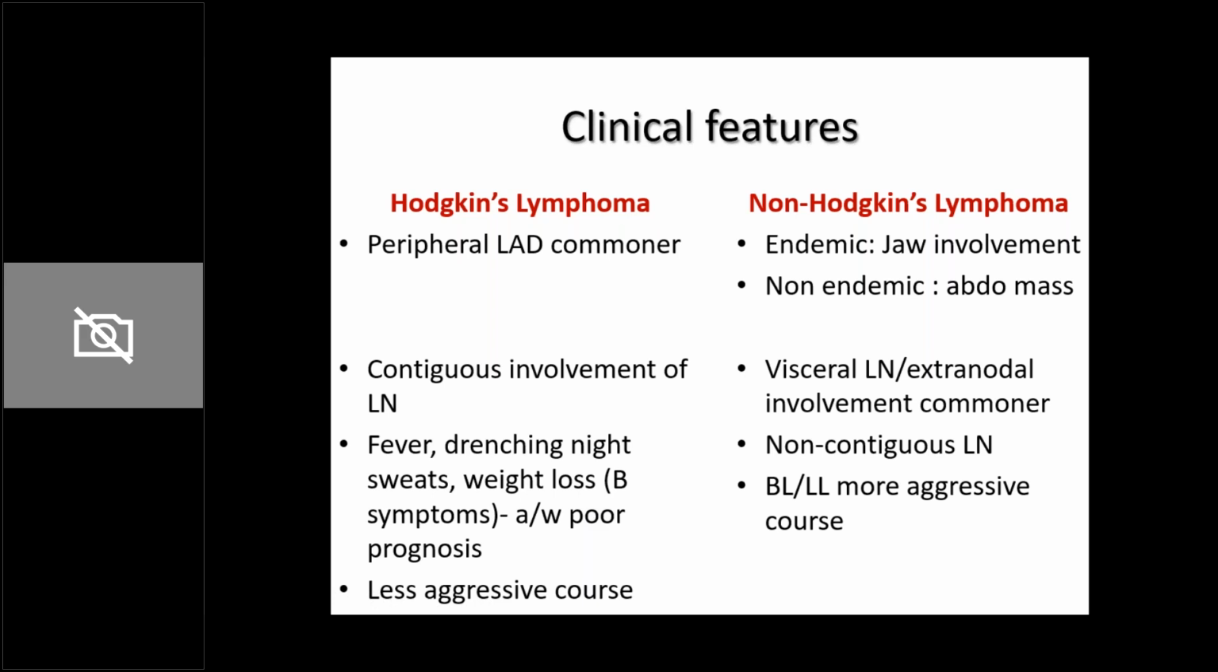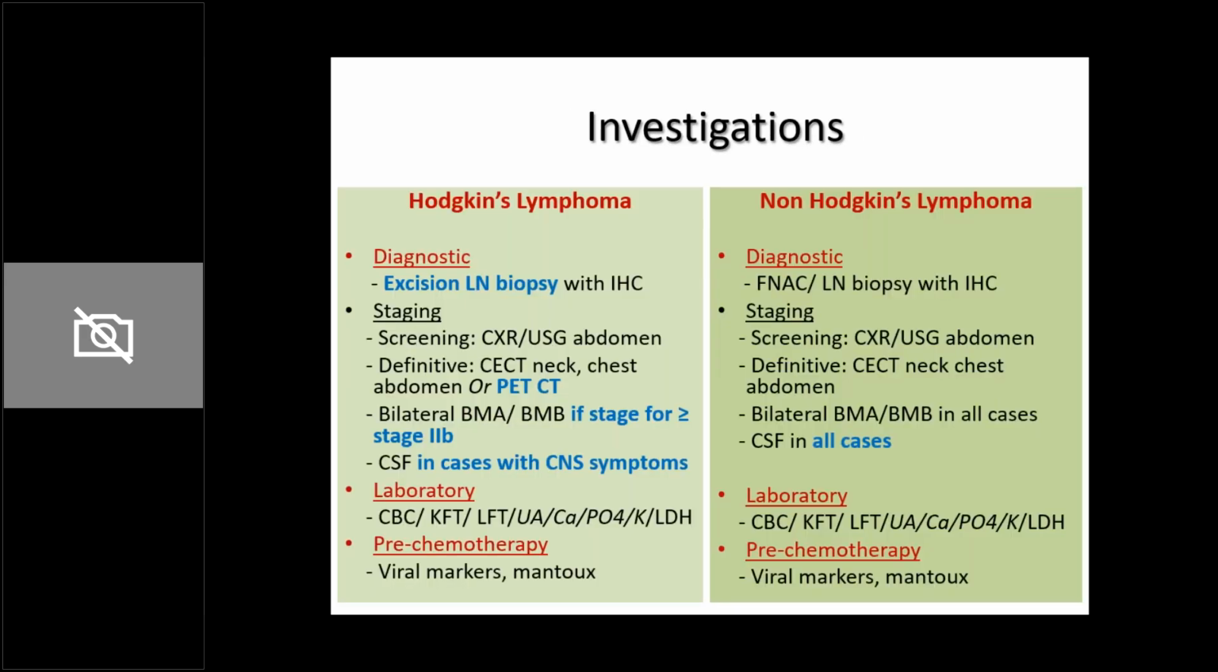And whenever we classify something as poor prognosis, good prognosis, we usually have a more intense chemotherapy for them. Hodgkin's in general is less aggressive as compared to non-Hodgkin's lymphoma. So non-Hodgkin's survival is far less in our Indian children as compared to Hodgkin's lymphoma. Then you talk of investigations.